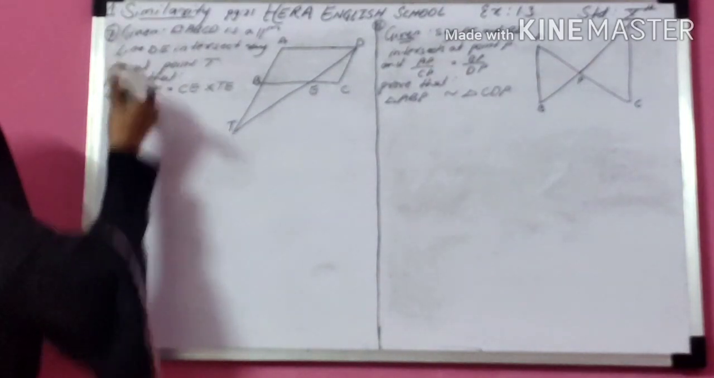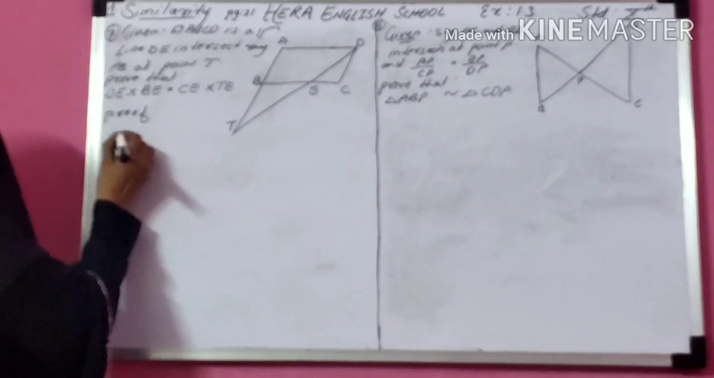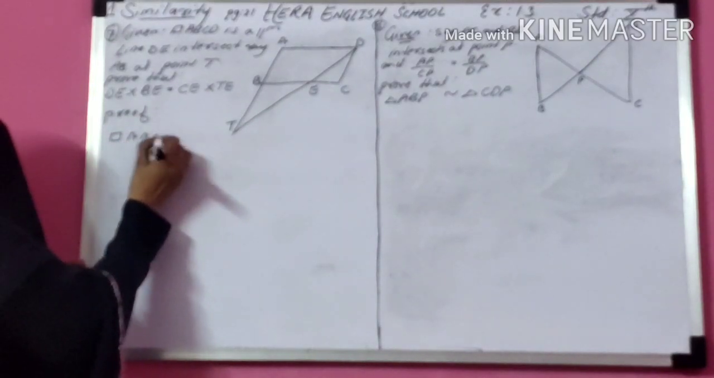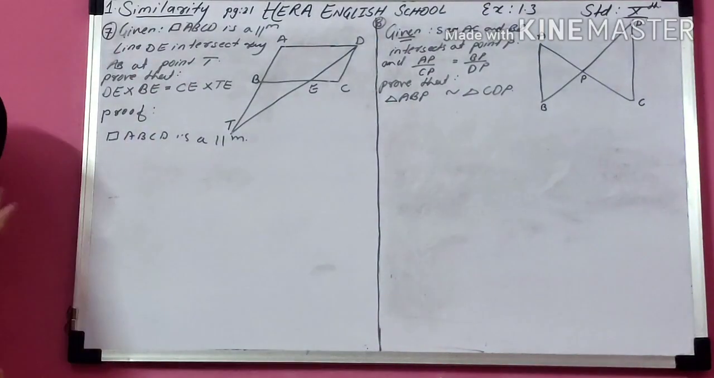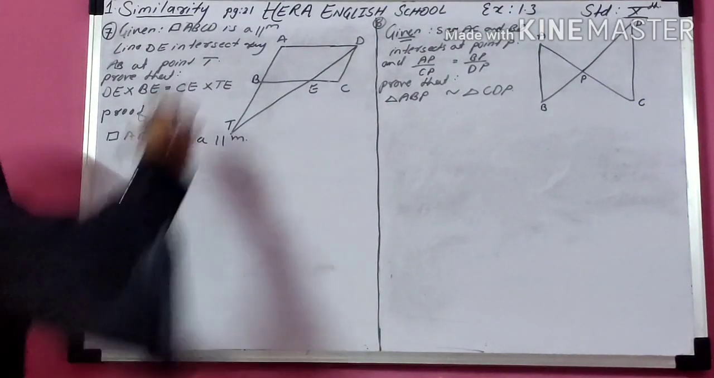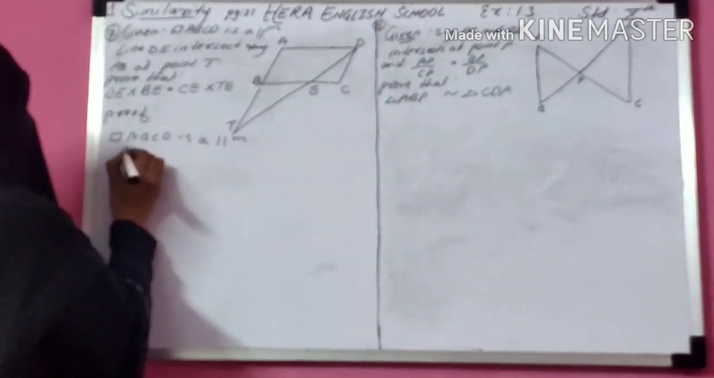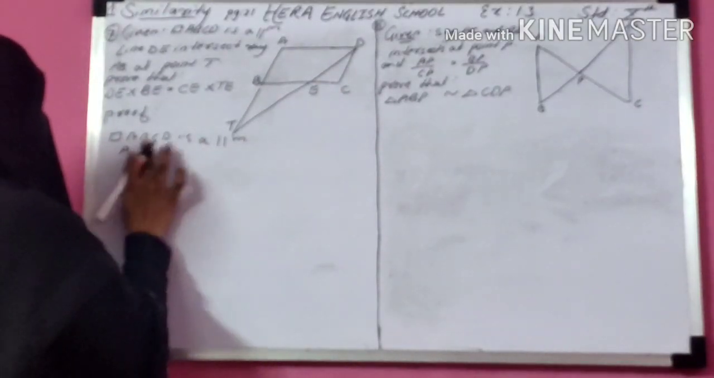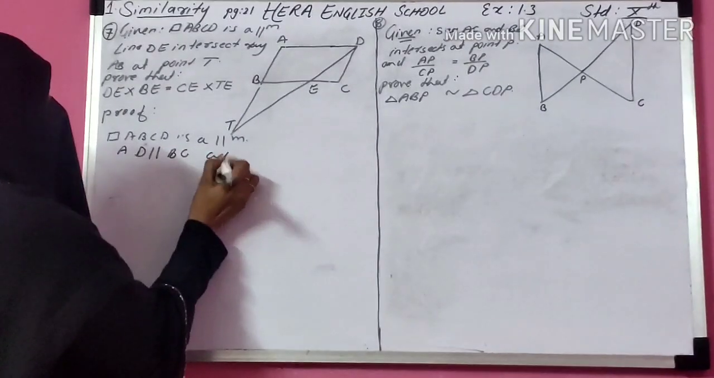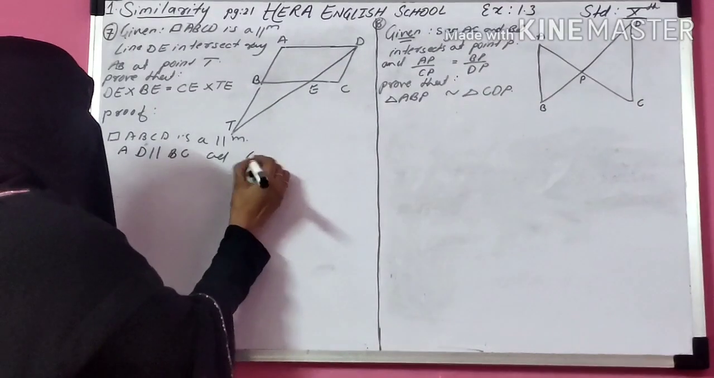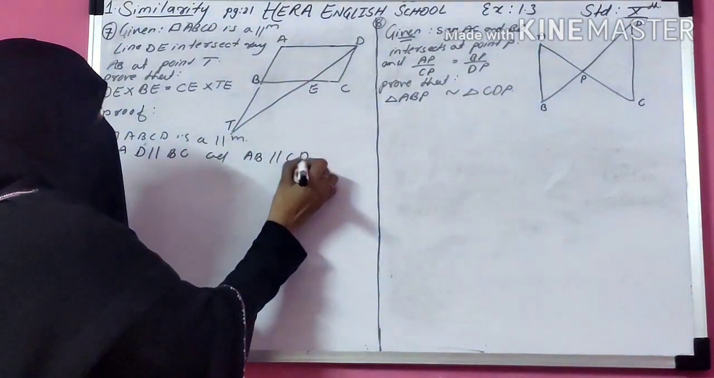Quadrilateral, you can write here, this is a proof type question, write proof. Quadrilateral ABCD is a parallelogram. If it is a parallelogram, then opposite sides are parallel. So therefore AD is parallel to BC, and AB is parallel to CD.